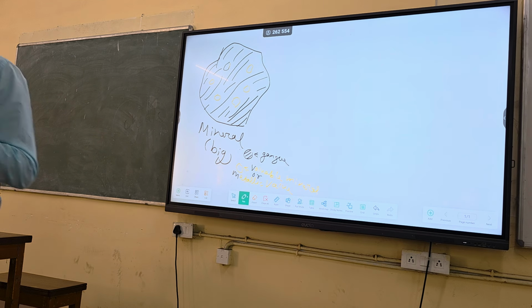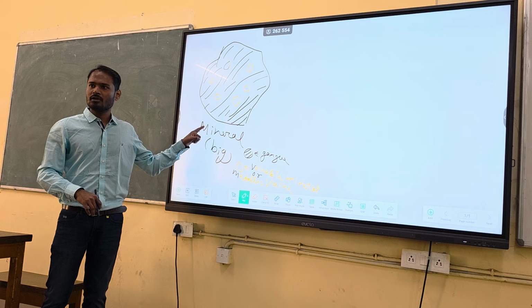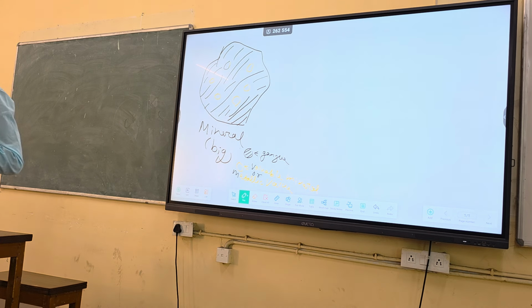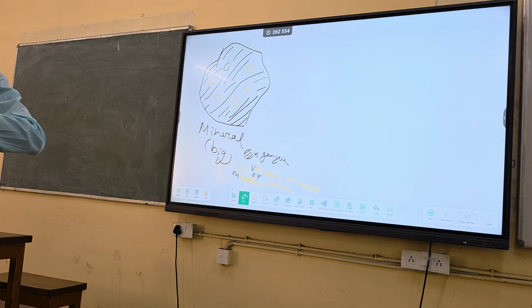That means initially when I have a mineral or the ore, the metallic values are locked with the gangue values or gangue mineral. It is locked, no? They are locked. So to make it unlock, to release the metallic values, to liberate the metallic values, we need to do crushing and grinding. And that process is called the comminution process. Technically that is called comminution, or crushing and grinding, or size reduction process.